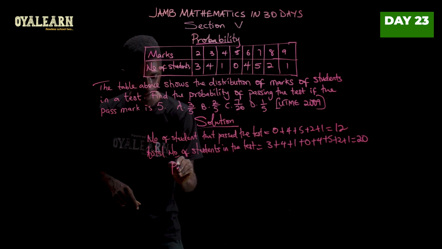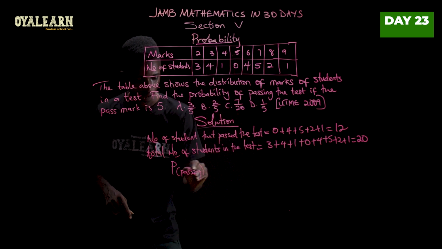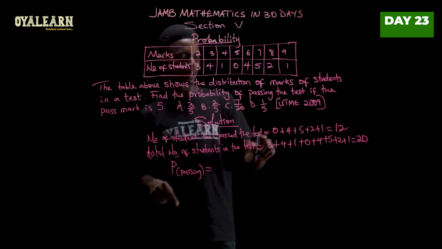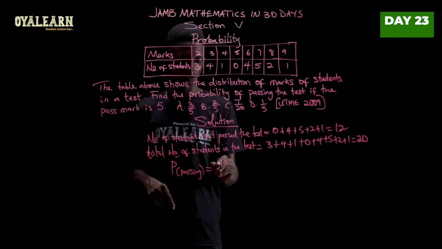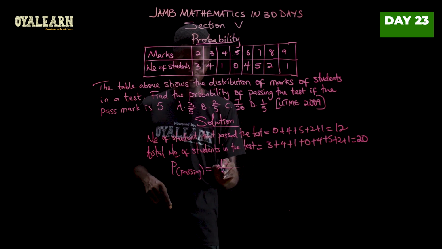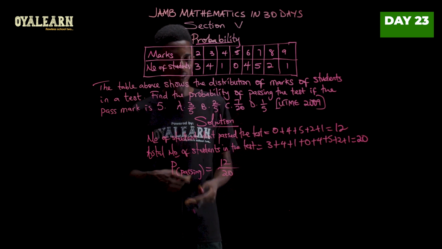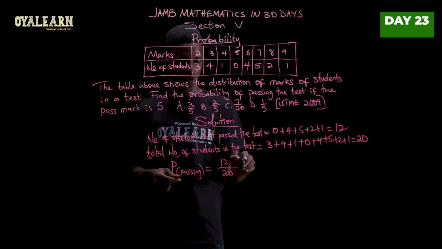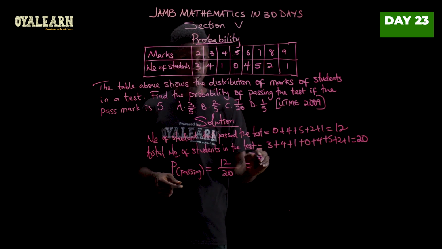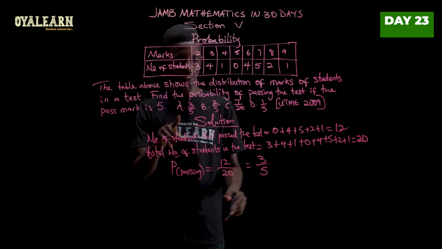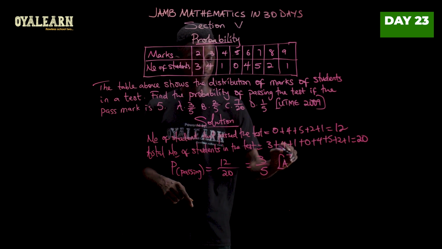Now, the probability of passing would be the number of expected outcomes, which is 12, over the total outcomes, which is 20. So they are both divisible by 4. So 4 in 12, that is 3. 4 in 20, that is 5. So the correct answer here is A.